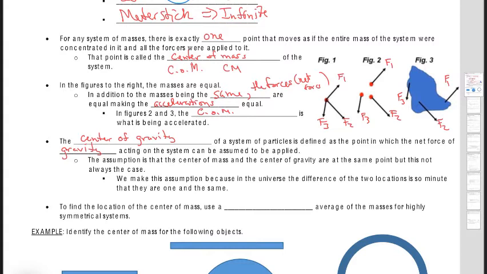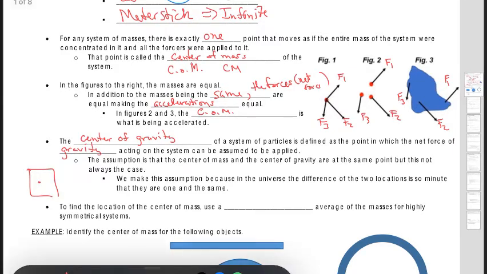Now, the assumption that the center of mass and the center of gravity are the same point is not always the case, but we make this assumption because in the universe the difference between the two locations is so minute that they're basically one and the same. So if I do a quick little thing, my center of mass may be here, but my center of gravity is right there, right? So essentially it's the same point, and that's the assumption that we're going to make for all of these calculations and so forth.